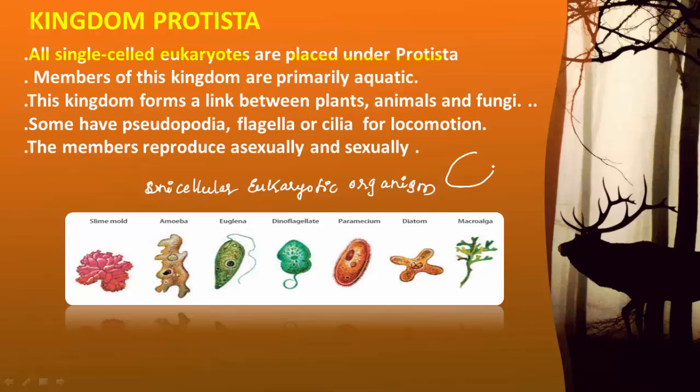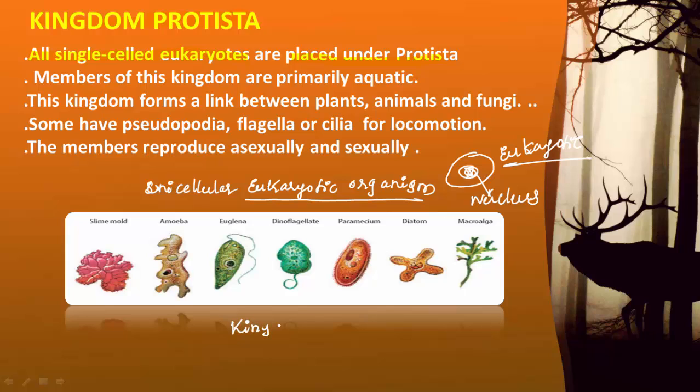What is the meaning of eukaryotic organism? Here it is a cell. If this cell contains an organized nucleus or proper nucleus, then the cell is said to be a eukaryotic cell, and the organisms with eukaryotic cells are called eukaryotic organisms. Let me write one more point here for comparison purposes.